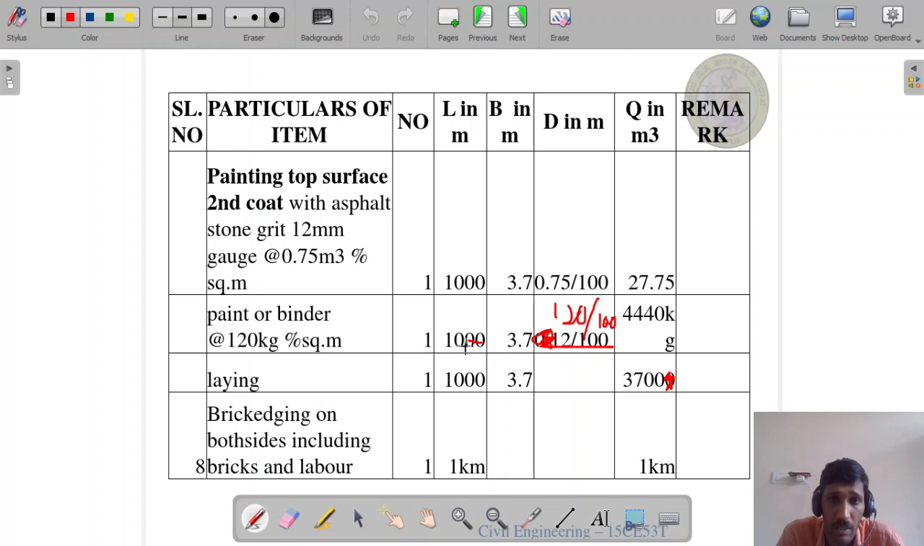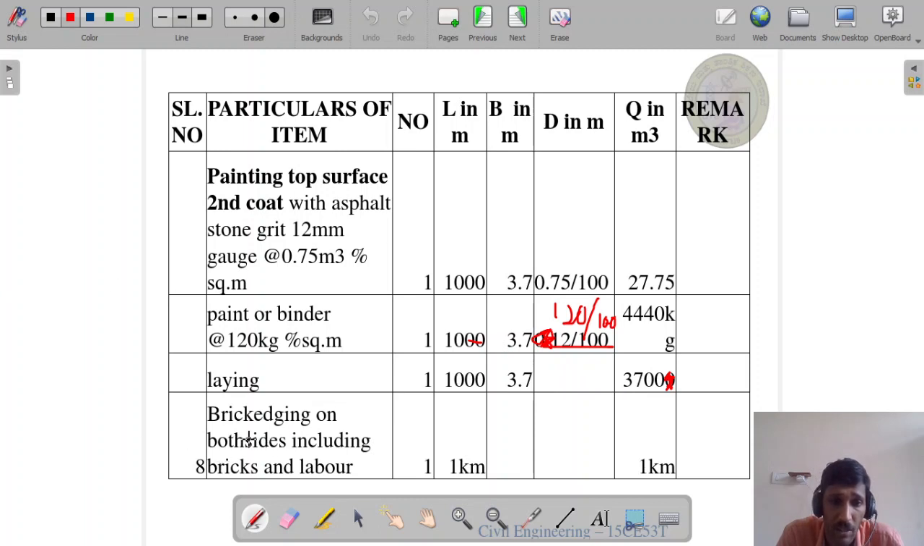Next, paint or binder at the rate of 120 kg per 100 meter square. One number, 1000 is the length, 3.7 meter is the breadth. Now 120 divided by 100, then multiplying all the four columns, 444 kg or 4.44 ton. Next, laying and consolidation. Laying, one number, 1000 meter, 3.7. That means multiplying three columns, we get the answer 3700 meter square.